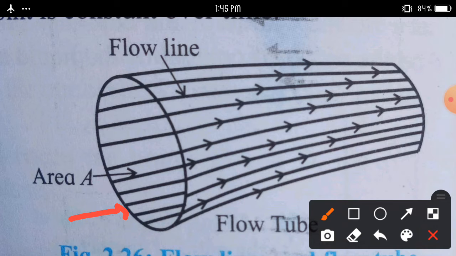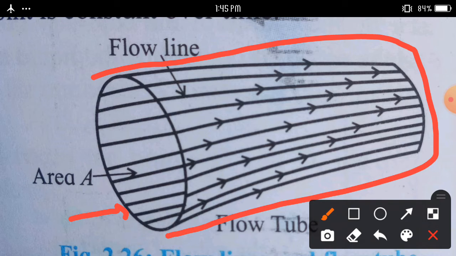This is an imaginary wall. It is called a flow tube. Fluid in adjacent flow tubes cannot mix, or two or more flow tubes cannot be mixed here.